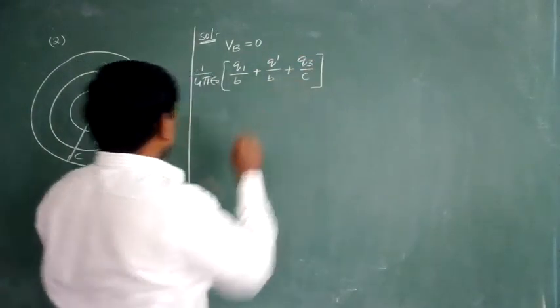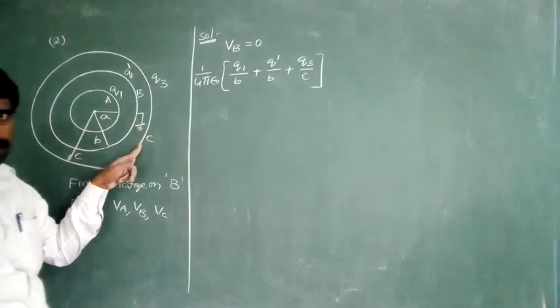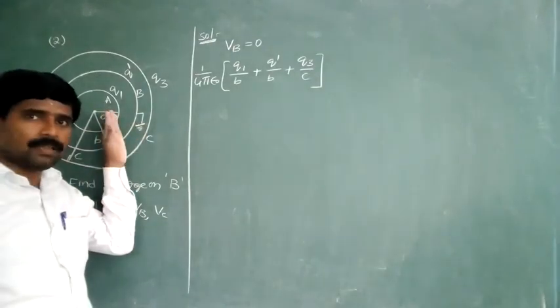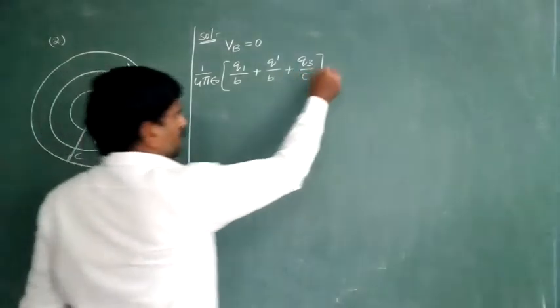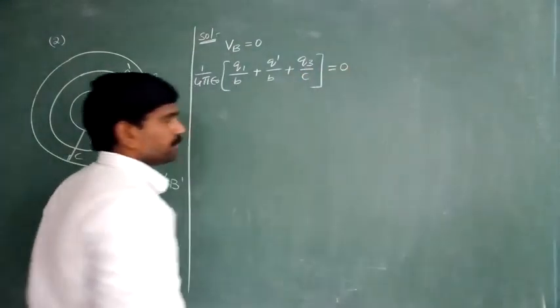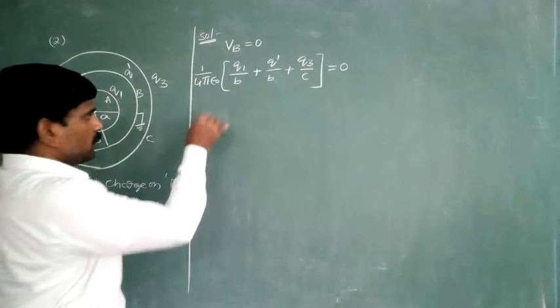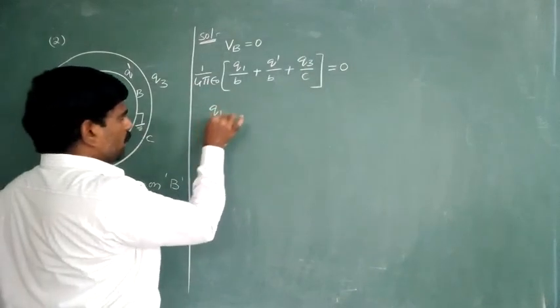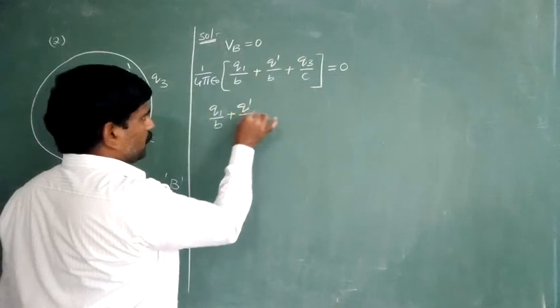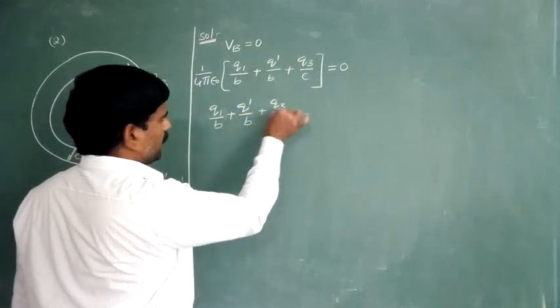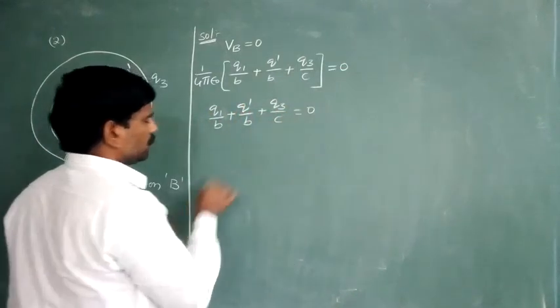What is the potential on the surface of the third shell? The same potential is inside also. The total is equal to 0. Therefore Q1 by B plus Q dash by B plus Q3 by C is equal to 0.